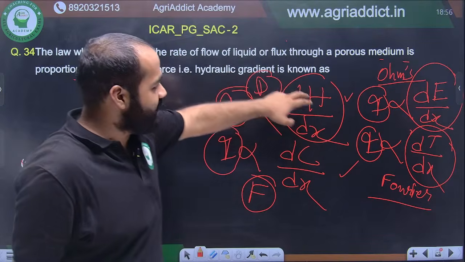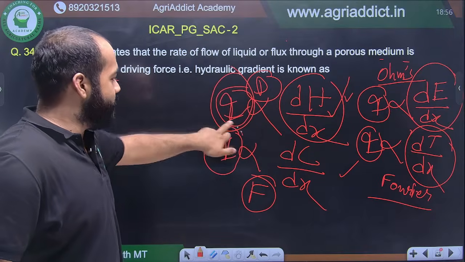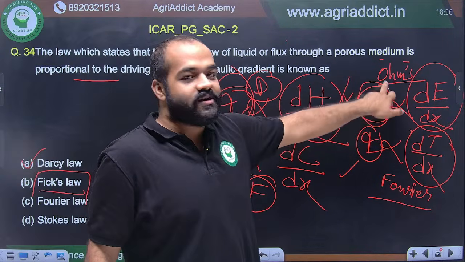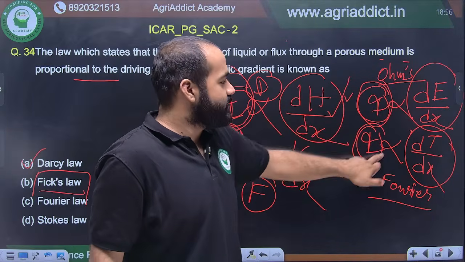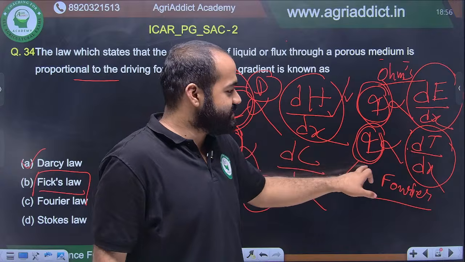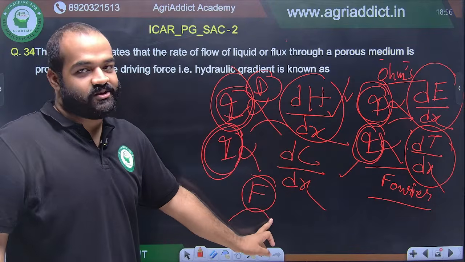Just you have to know gradient किसका है और flow किसका हो रहा है. यहाँ पे water का flow हो रहा है, यहाँ पे ions का flow हो रहा है या gas का flow हो रहा है, यहाँ पे electric का flow हो रहा है, electricity is flowing, and यहाँ पे heat का flow हो रहा है. That is why temperature gradient. ठीक. So this is Fourier's law, this is Ohm's law, this is Darcy's law, this is Fick's law.